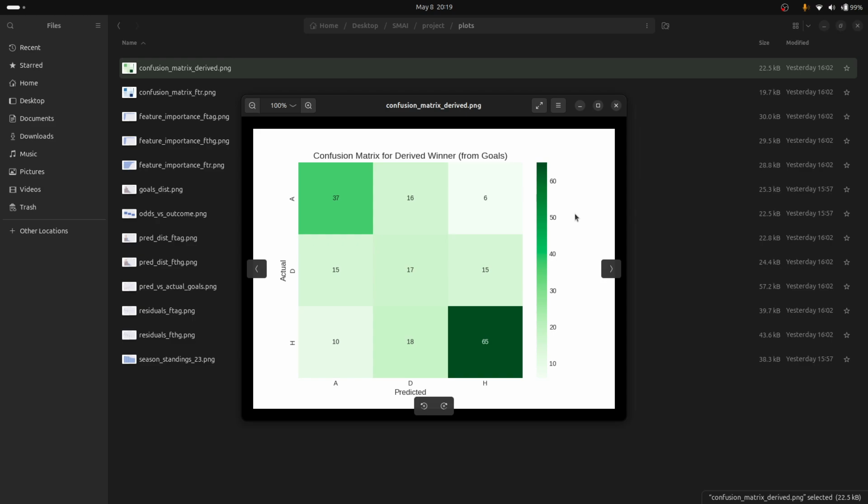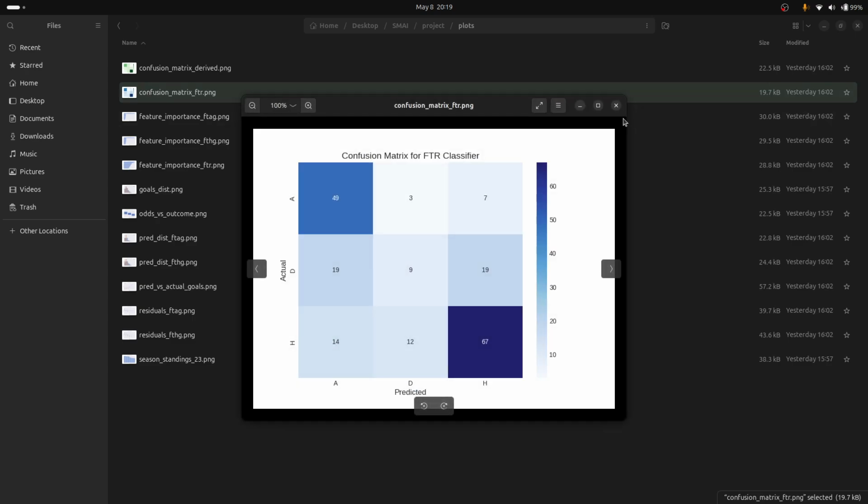We've plotted confusion matrices, odds versus outcome, prediction distributions, residual errors, everything, and saved them into this folder. As you can see, the true positives and true negatives far outweigh the false positives and false negatives. The false positives and false negatives are not very low, but that is to be expected from this kind of data set.